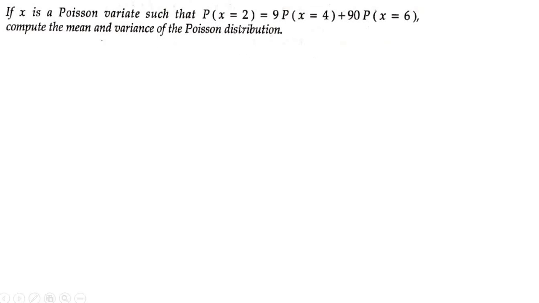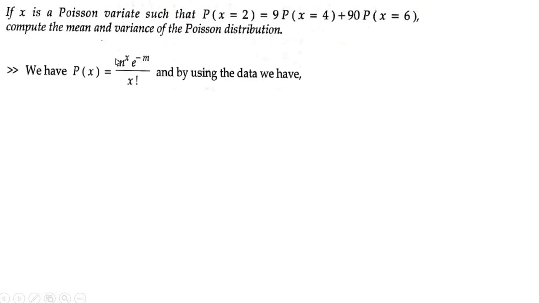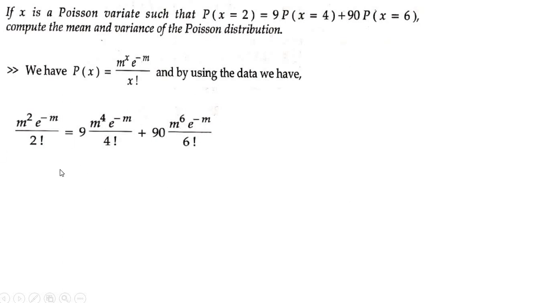You have p of x is equal to 2 equal to, first you have to write what is p of x. This is p of x. Then write what is p of x is equal to 2. Substitute x is equal to 2. So this is p of x is equal to 2 equal to 9 into p of x is equal to 4, where I have replaced x as 4, plus 90 into p of x is equal to 6. Okay, so using this we have to find the mean and the variance.